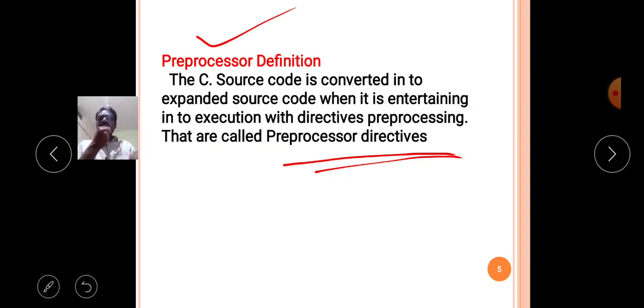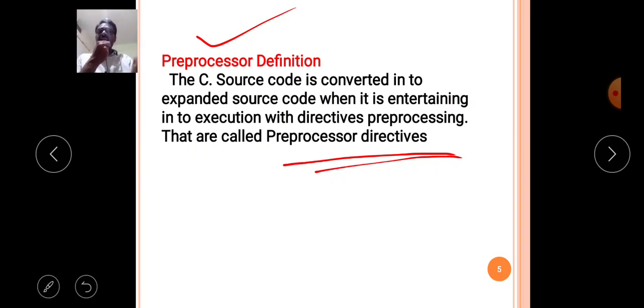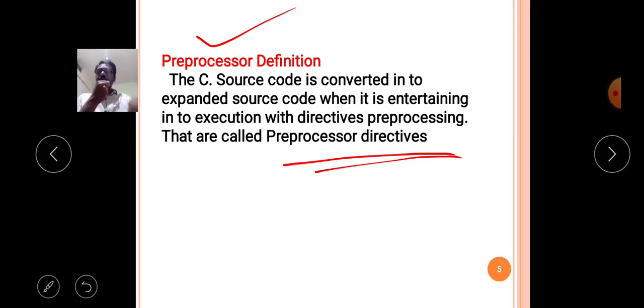So the C preprocessor will execute the program once, and then the source code will be converted into expanded source code. So before processing, the preprocessor will execute the C program. Like that, the preprocessor directives convert C source code into the expanded C source code. That is the concept of preprocessors.